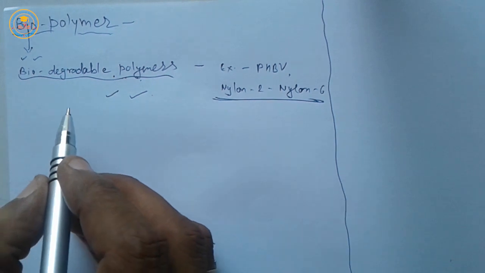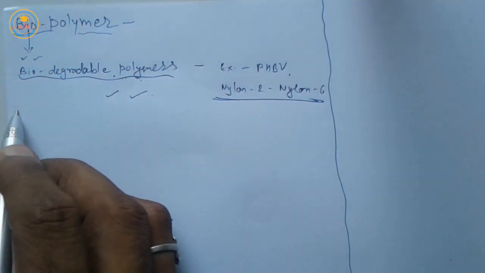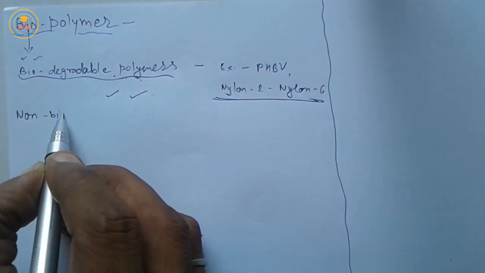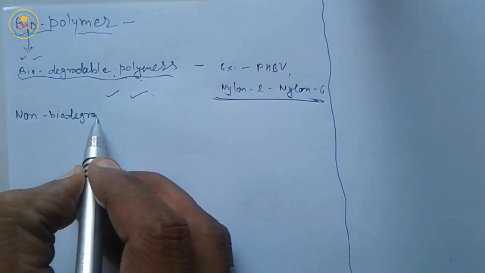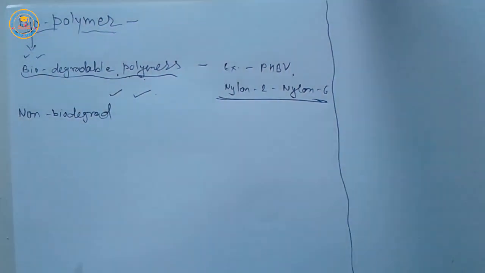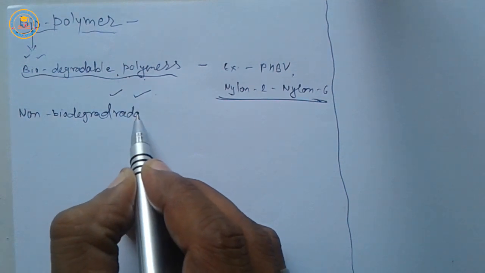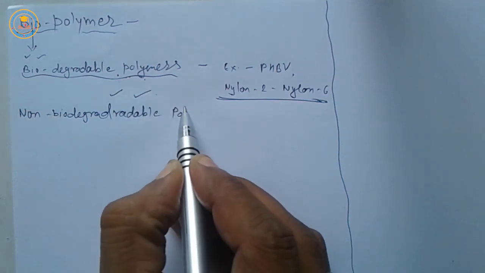Now next point is non-biodegradable polymers.